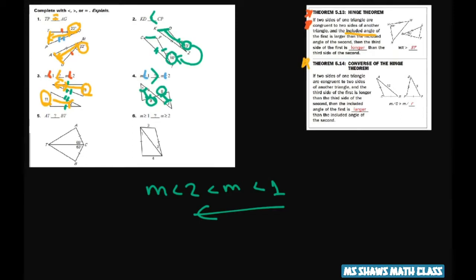Now we have the exact measures here. We also know that this side is congruent. So we have our included angles in between the two congruent sides. So you go directly across. We have AT and BT. Well, since the angle across from BT is smaller, this side is smaller, and this side is larger. So AT is larger than BT.